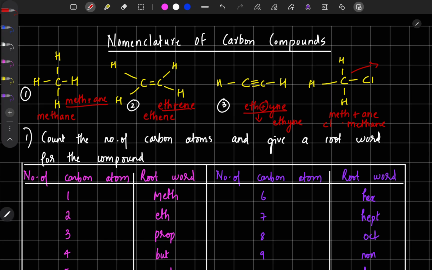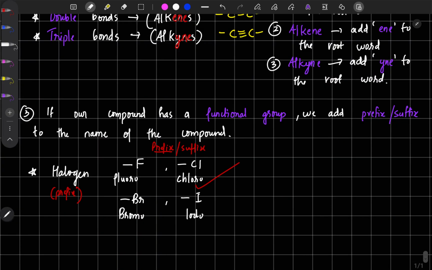So it will be chloromethane. I will write it once more, chloromethane. So that is the name of this compound. That is the fourth compound. Fourth compound is chloromethane.